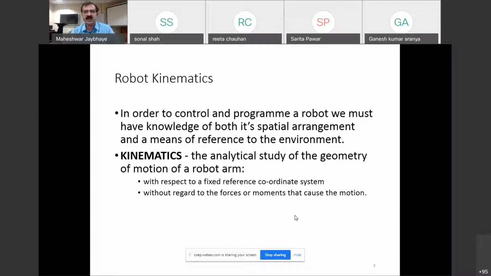It will be just plain motion, movement. No forces are studied in the kinematic study. When we have to go for force analysis, gripping force, velocity and acceleration forces which are exerted and what may be the effect on that structure, that will be considered under the dynamics of the robot system.